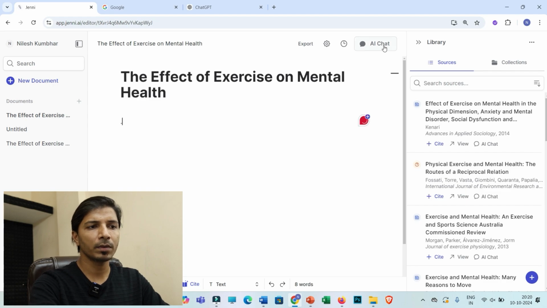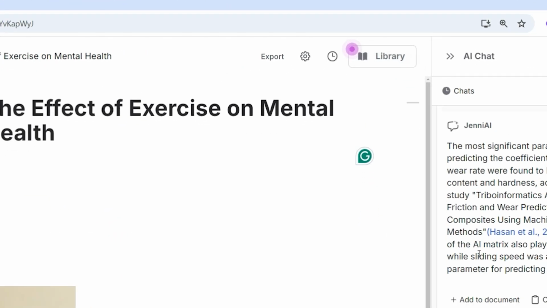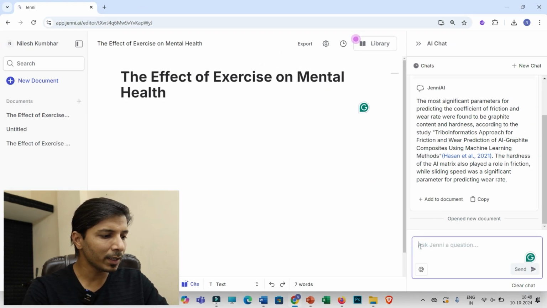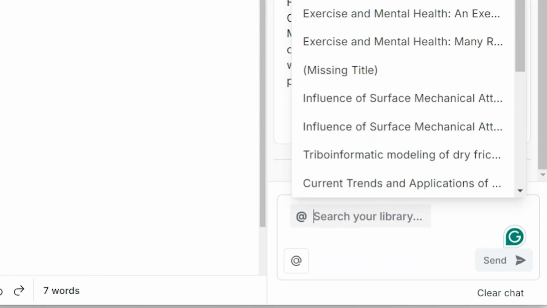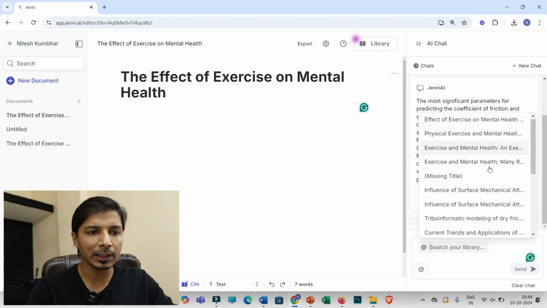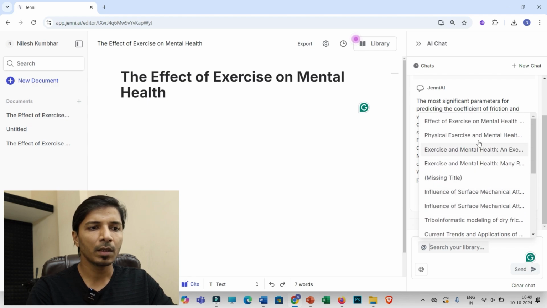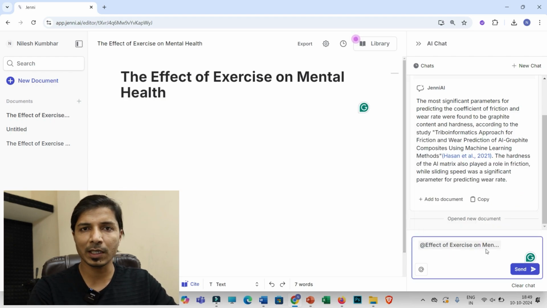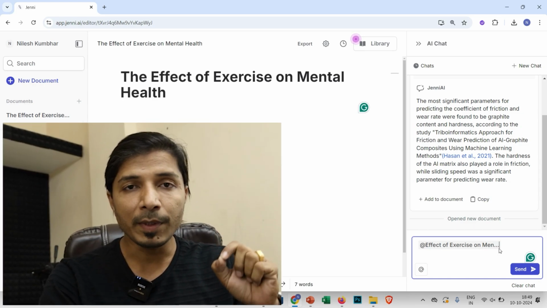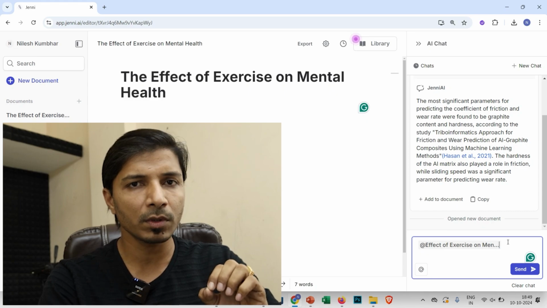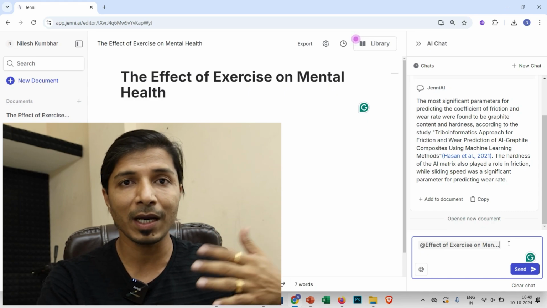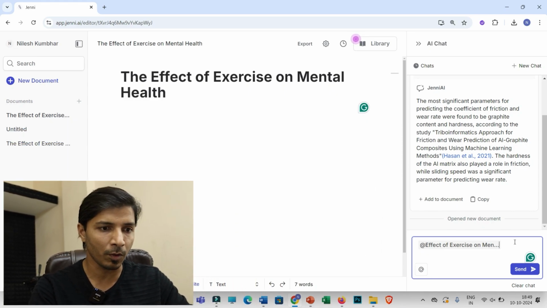Then you can click on this option AI chat, and then you have to just enter @ and you can select any of these uploaded research articles. Actually I have uploaded many research articles, but only these 4 research articles are related to this topic, the effect of exercise on mental health. So I'll be selecting, for example, this research article, means I need to interact with this research paper. Okay, so we will be discussing a total of 6 important prompts. Those will help you a lot in interacting with research papers and extracting quality information.